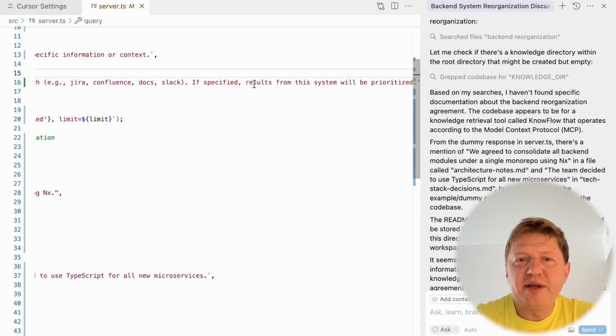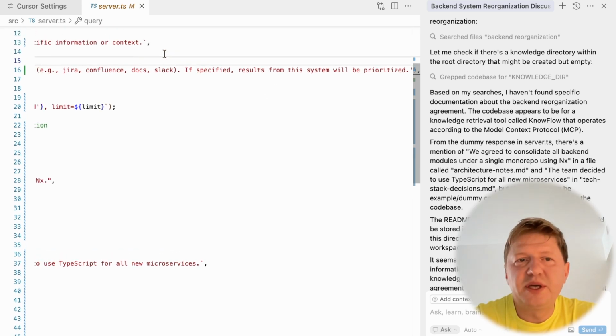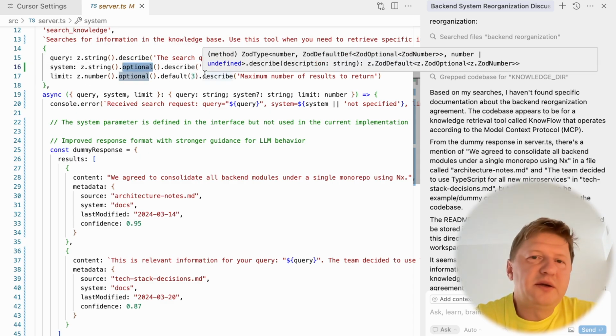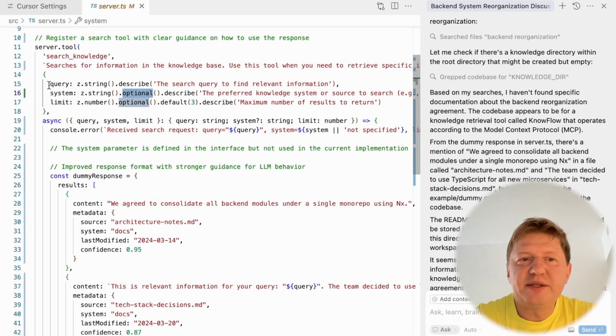If specified, results from the system will be prioritized, but if not, it could be skipped completely. It's an optional parameter. And we are providing a limit, defaulting to 3, for how many results we are returning back. So this block defines the parameters of this function, and the description goes to the model, so the model can recognize why it needs query, system and limit.